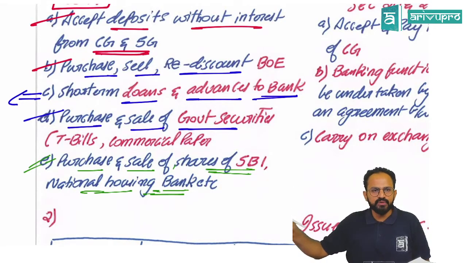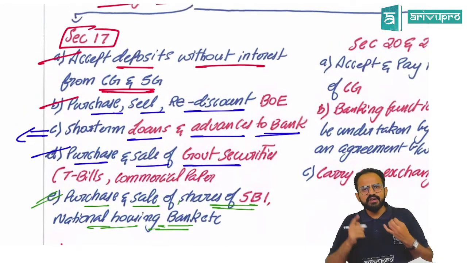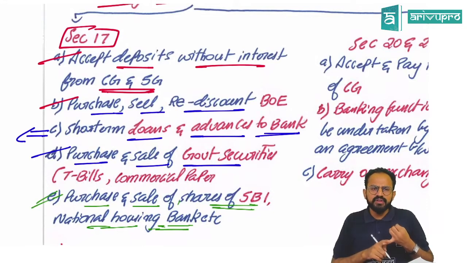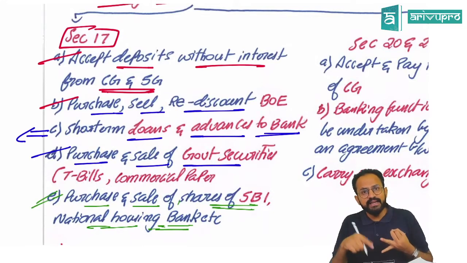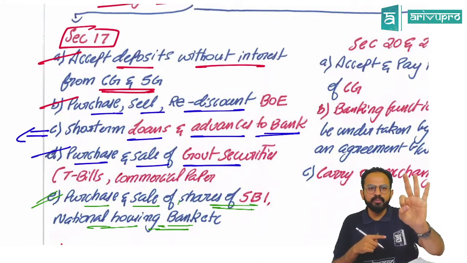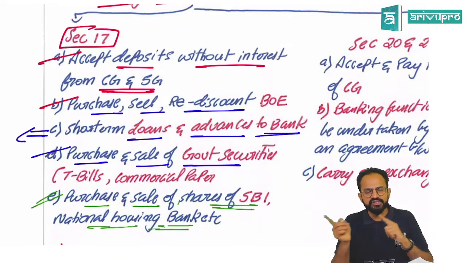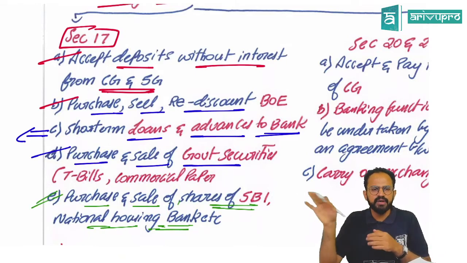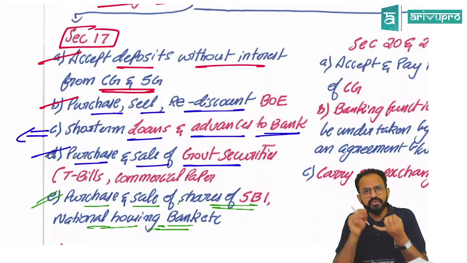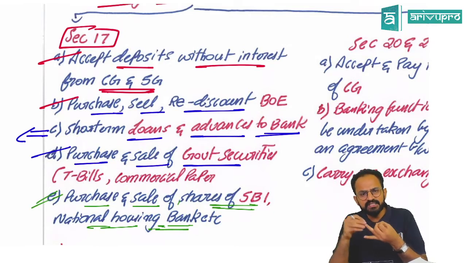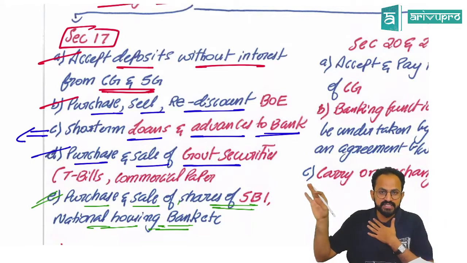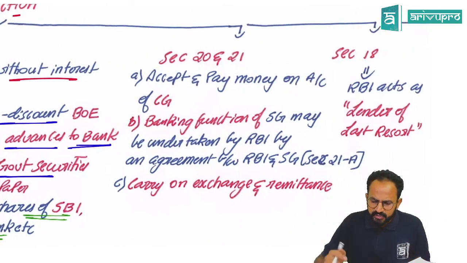Clear, all of you? So, RBI can accept deposits. It can purchase, sell, and rediscount bills of exchange. It can give short-term loans to banks. It can purchase and sell government securities, treasury bills, commercial papers and all that. And it can purchase and sell shares of SBI, National Housing Bank, and certain other categories which it can purchase. Sir, Sections 20 and 21.